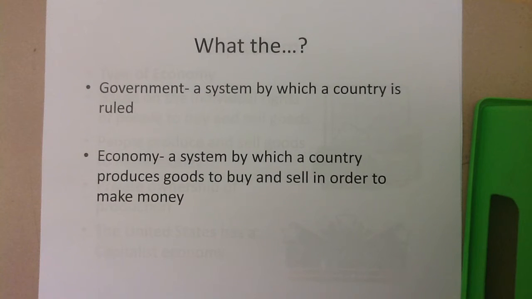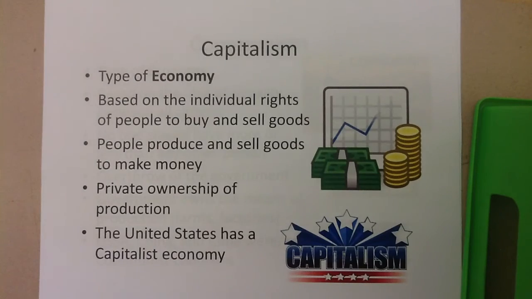Economic systems or economy is a little bit different. That is the system by which a country makes or produces goods to buy and sell in order to make money. So how does a country make money and spend money? That's what economy is. So there are two types of each that we're going to talk about, two governments and two economies. And we're going to start with one type of economy called capitalism.